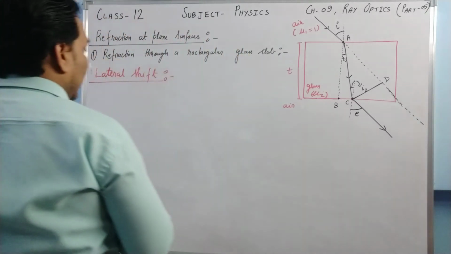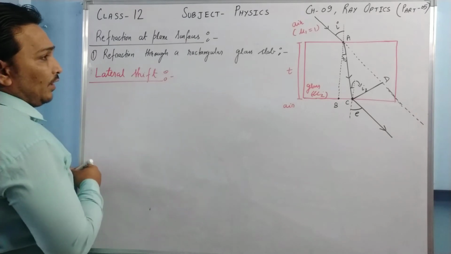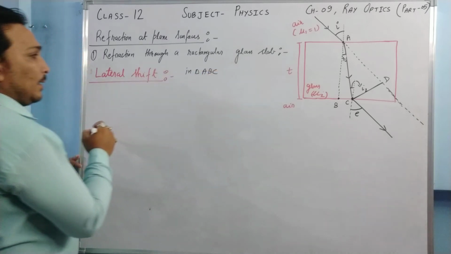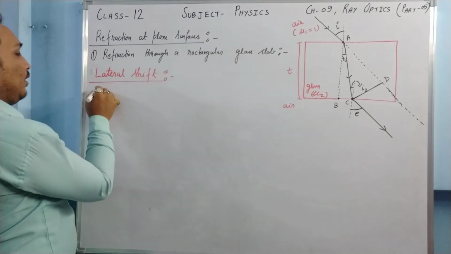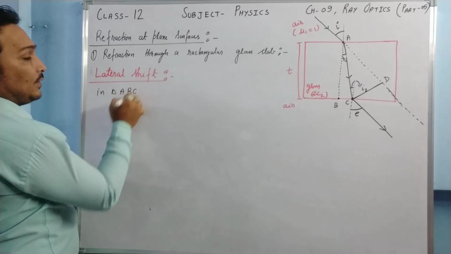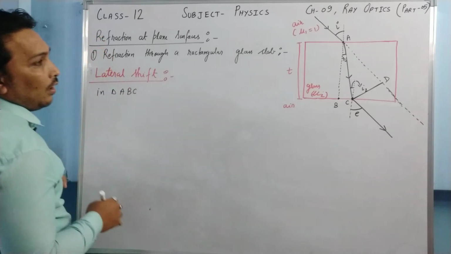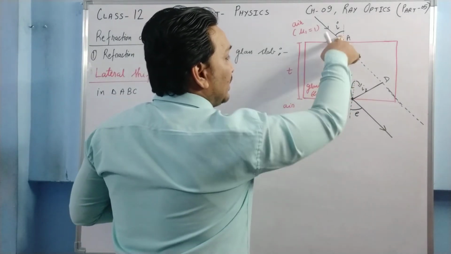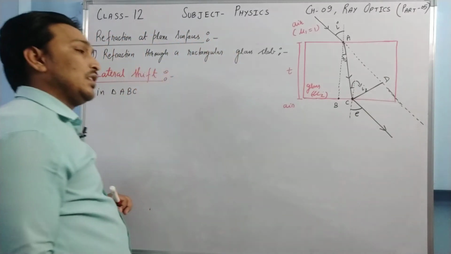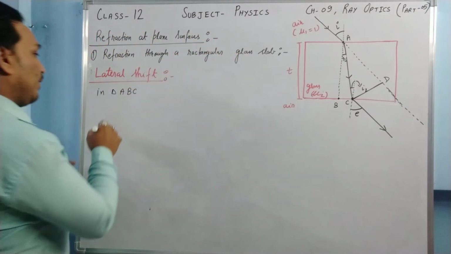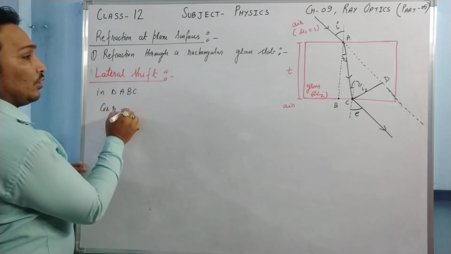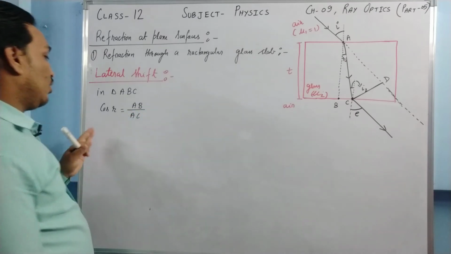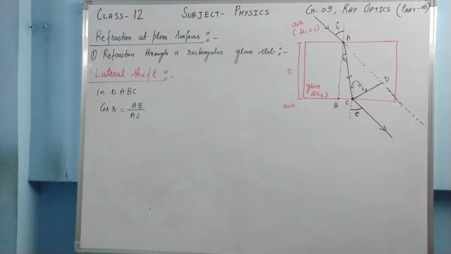If I take the triangle ABC, in triangle ABC, in front of this R, AB will work as base, AC will serve as a hypotenuse. So if I take cos r, it will be AB upon AC, isn't it? Cos r is going to be AB upon AC. Okay.